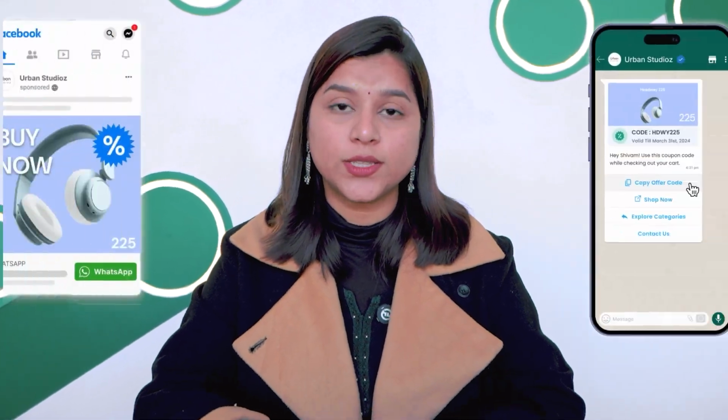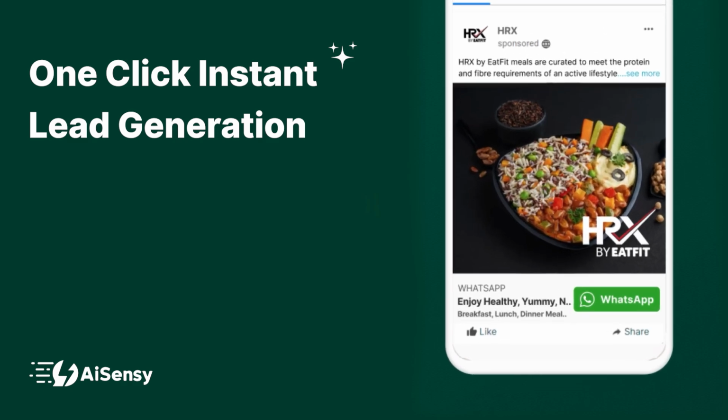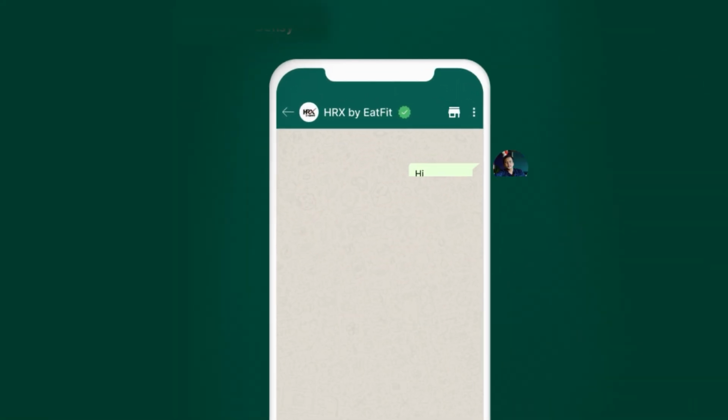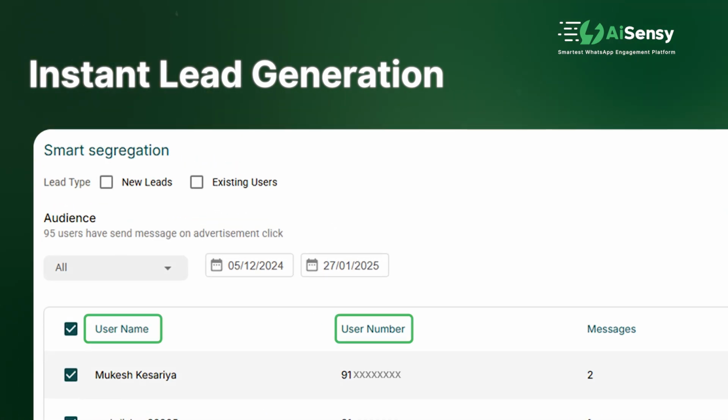Now you might be wondering why should you run Click to WhatsApp ads with AI Sensei. Let me share the top 5 reasons. The first and the biggest benefit of running Click to WhatsApp ad is one-click instant lead generation. All users that land on your WhatsApp and send you a message instantly become a lead and their name and phone number stored in AI Sensei.